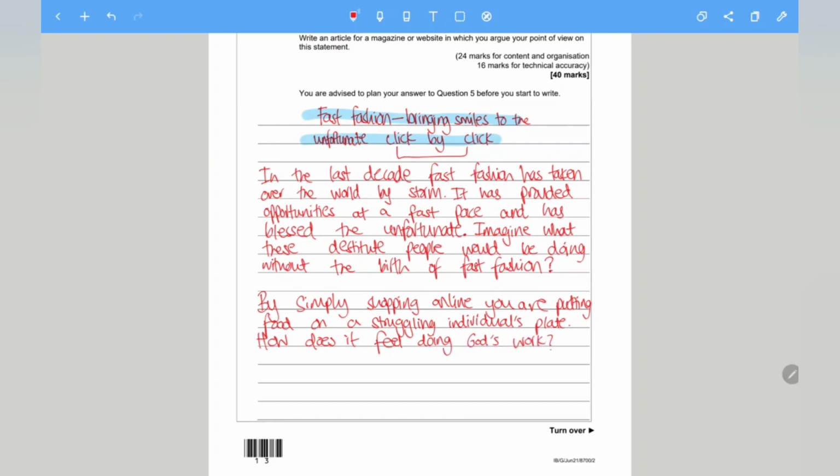So I've used a metaphor here and also a rhetorical question, showing you how, as the consumers, just by simply shopping online, you are making a change. You are making a change to someone else's life. Now, I would like to plug in a statistic and see how that can add weight to my argument. So I'm going to say, in a recent study, carried out by, remember, when you give statistics, give it from authority, carried out by Sky News,